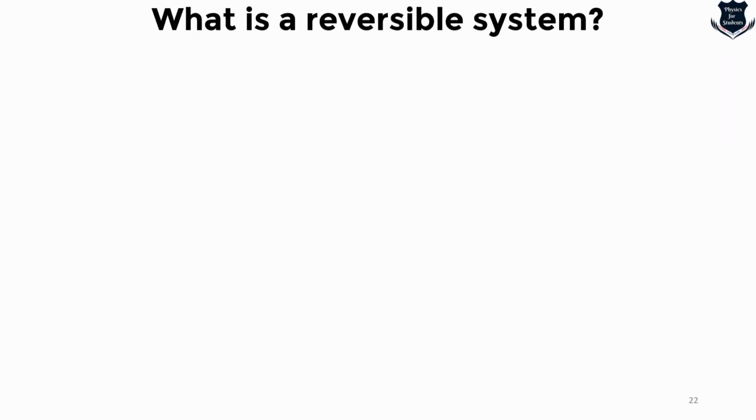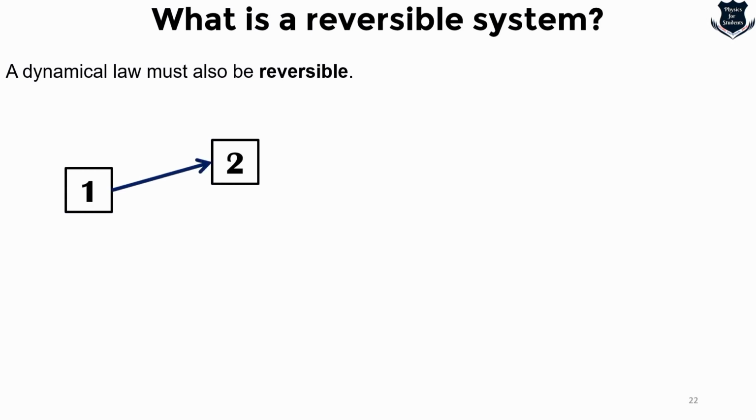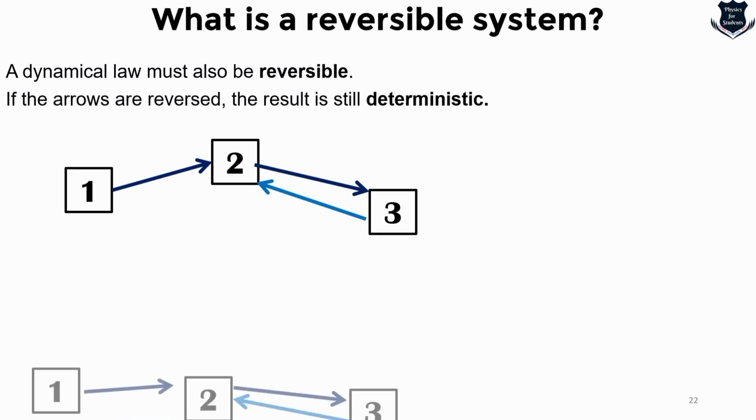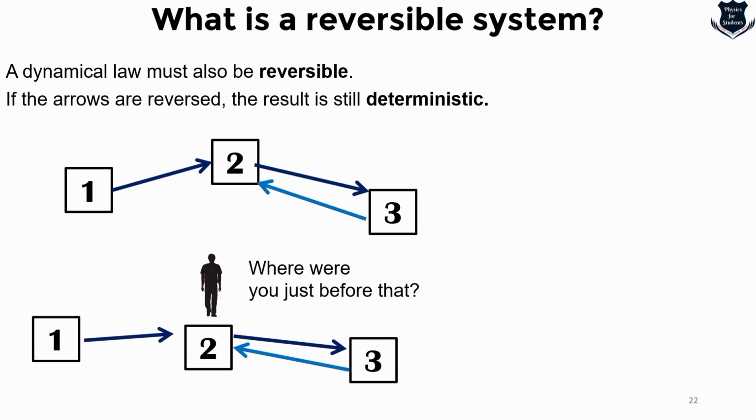Now, say for example, we are told that a classical system is something which is reversible in manner. What do I mean by that? A dynamical law must be reversible. So if I have a system where from 1 I can go to 2, from 2 I can go to 3, and from 3 I can come back to 2. This is the system. Now, the arrows are reversed, but the result is still deterministic. Now what happens if I suddenly stand here, that is, at state 2?